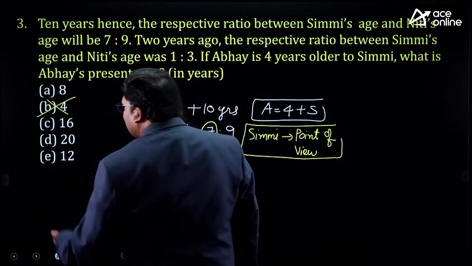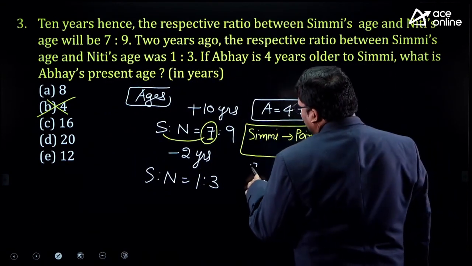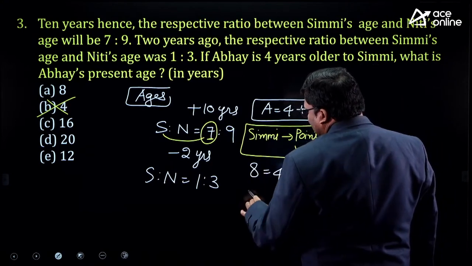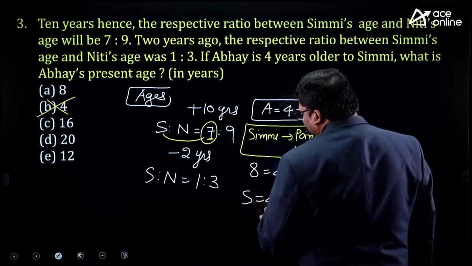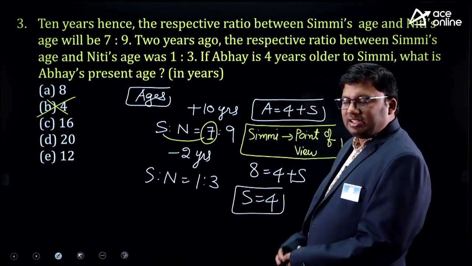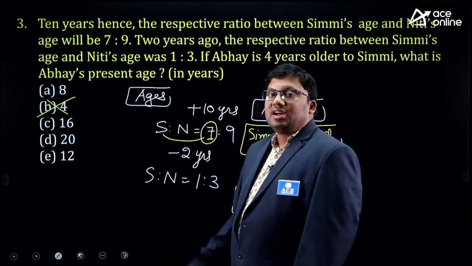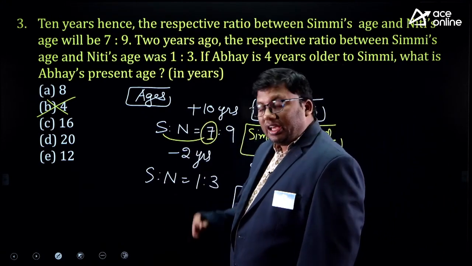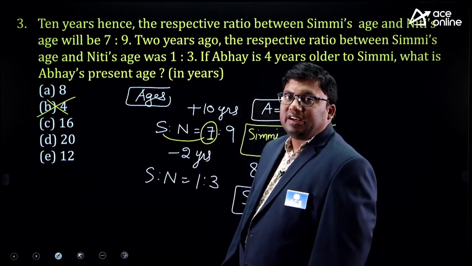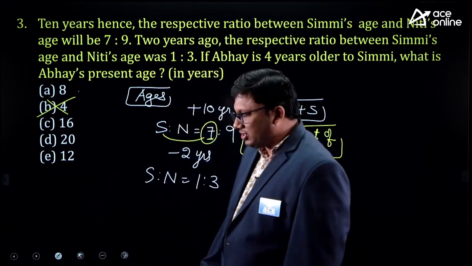If I take the first option, it is 8. If Abhay's age is 8, that is 4 plus years, that means Simmi's age will be 4. After 10 years, 10 plus 4, 14. Is 14 divisible by 7? Definitely 14 is divisible by 7. There is a possibility that this can be the answer.